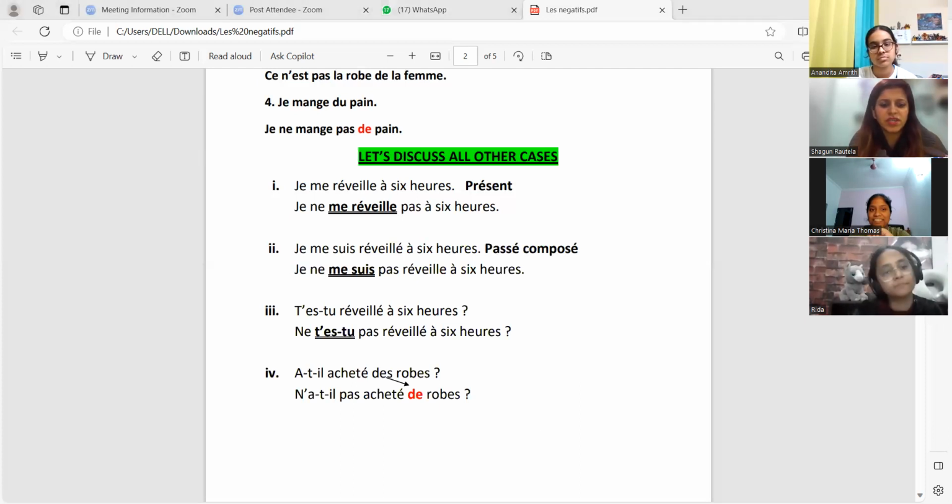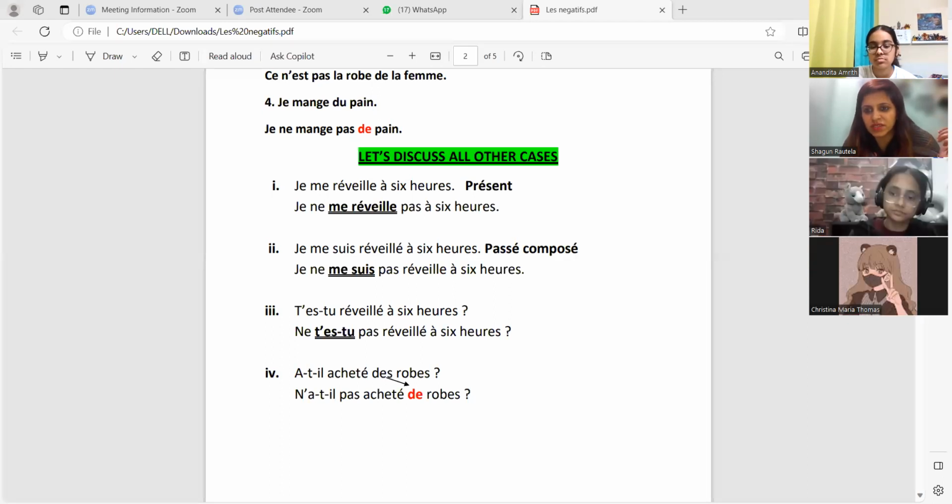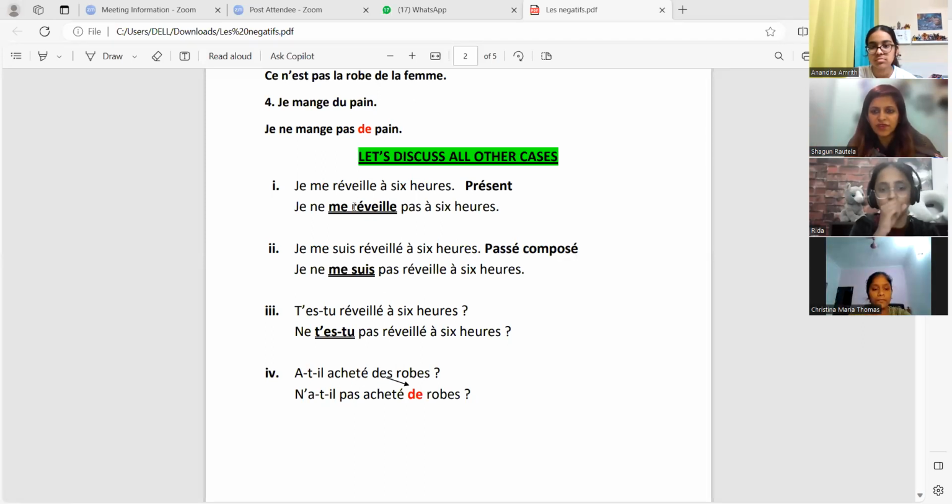Can you see this me réveille? These are a category of verbs which are called pronominal verbs, les verbes pronominaux. Reflexive verbs, like Christina said. If these sentences are there and you have to make the negative, please remember one thing. Can you see I've underlined this?